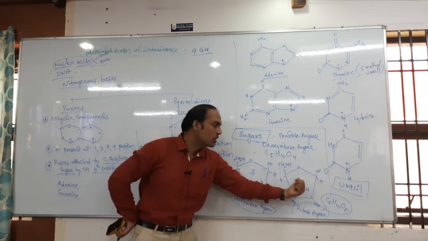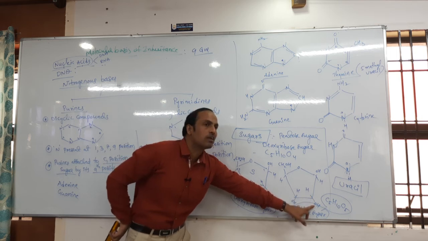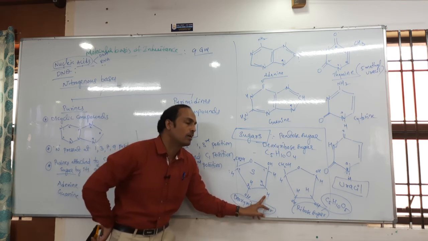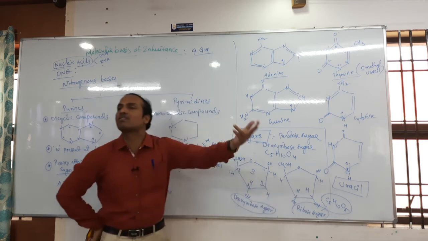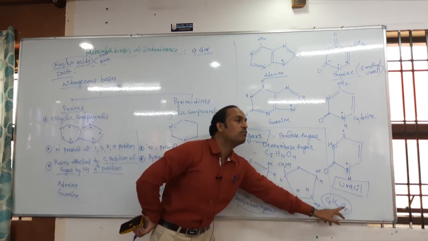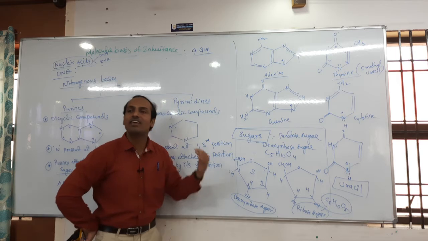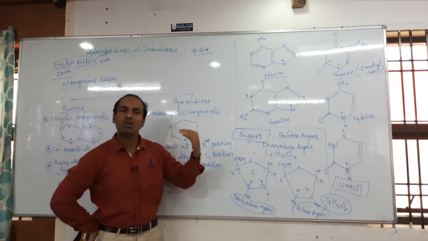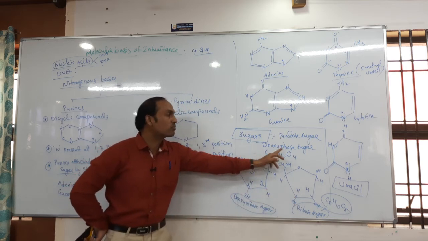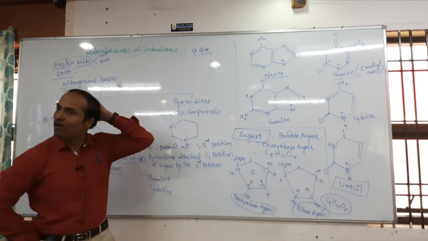Now next one, ribose sugar. In ribose sugar, are you observing, students? First position, second position. In the second position, which group is there? OH group is there. But here in the second position, which group is there? Hydrogen is there. Correct? So when the OH group is there, is one oxygen more or less? More. Okay? So what is the ribose sugar formula? C5H10O5. So what is meant by deoxy? Deoxy means one oxygen is less. How many oxygens are less compared to the ribose sugar? One oxygen is less. That's why the formula of deoxyribose sugar is C5H10O4, and the formula of ribose sugar is C5H10O5.